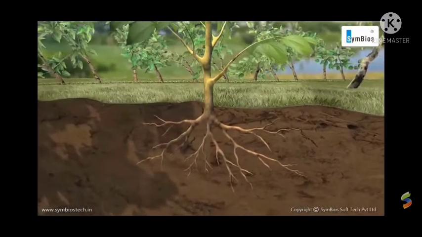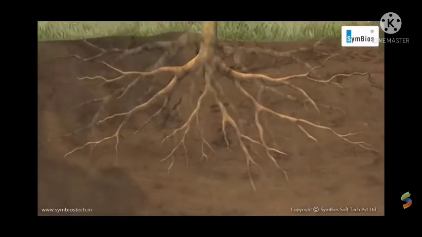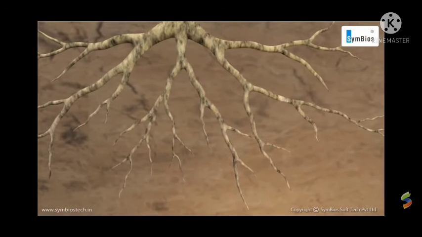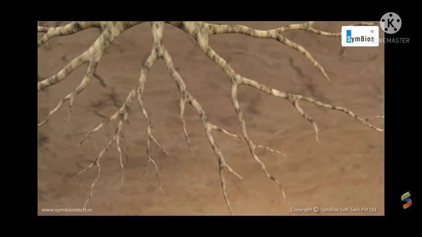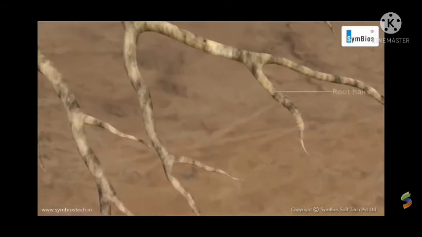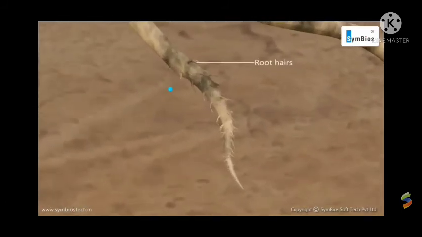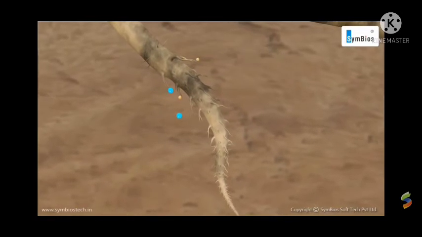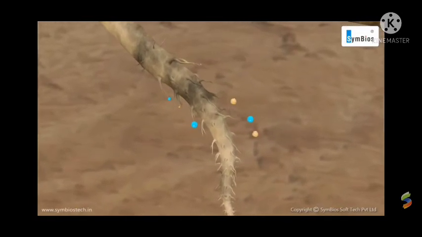For this, roots absorb water from soil. The roots are directly connected to the stem and leaves. The outer layer of roots has root hair, which is surrounded by soil particles, water and minerals.